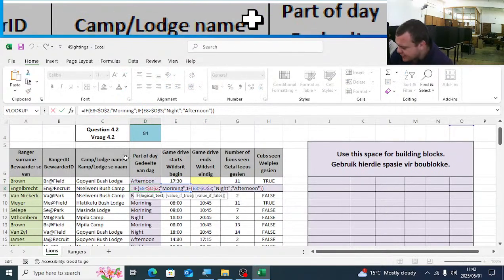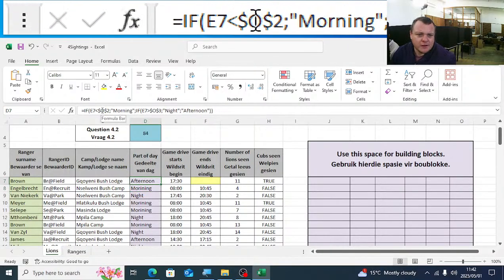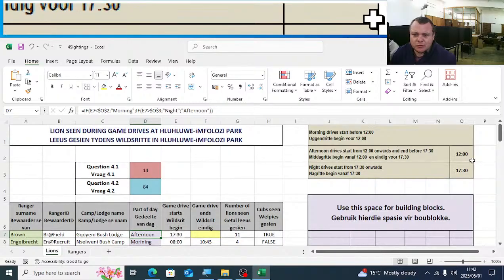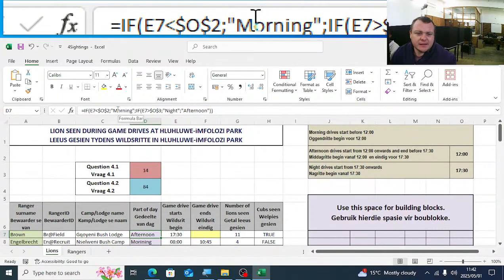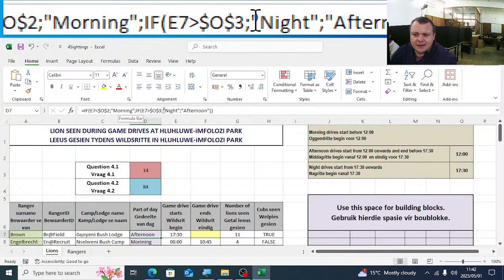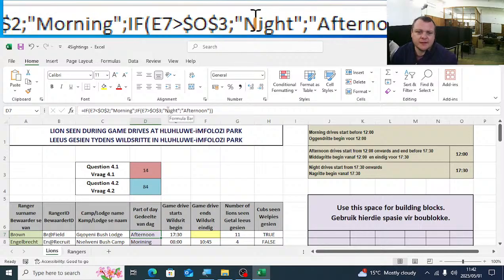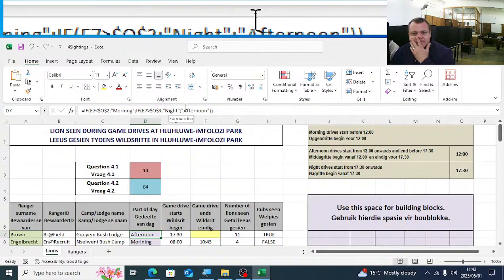So we test the first condition. If E7 is smaller than O2, so that means if it's smaller than 12 o'clock, then it is morning. If E7 is bigger than 1730, it is night. If it's not one of these two, it must be afternoon.